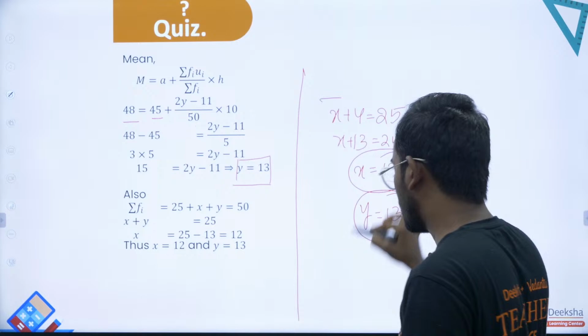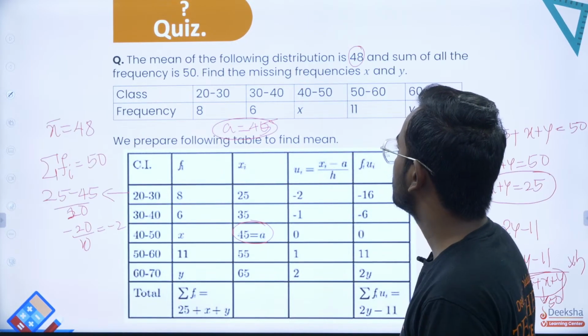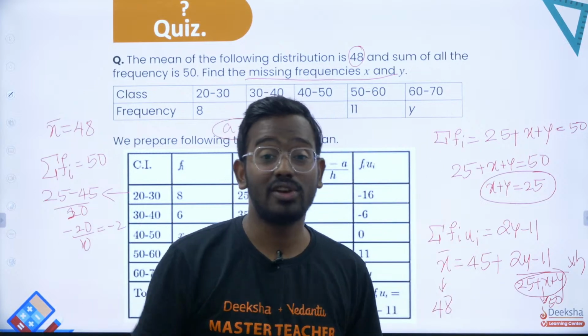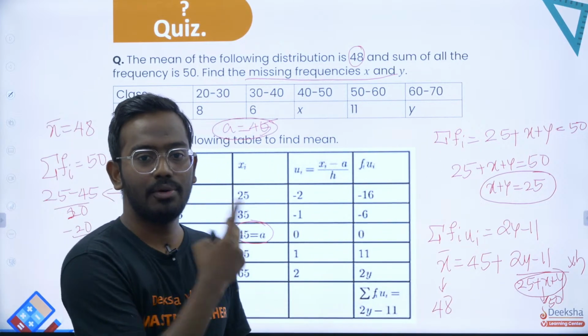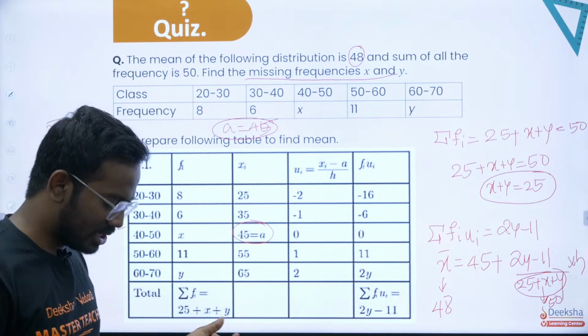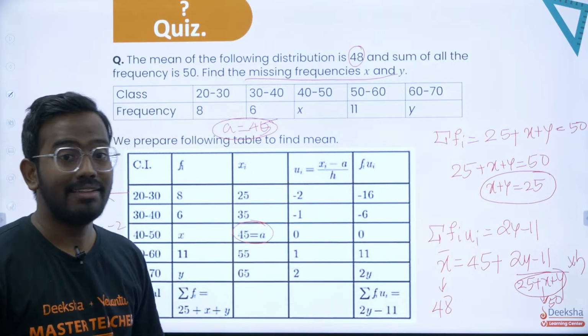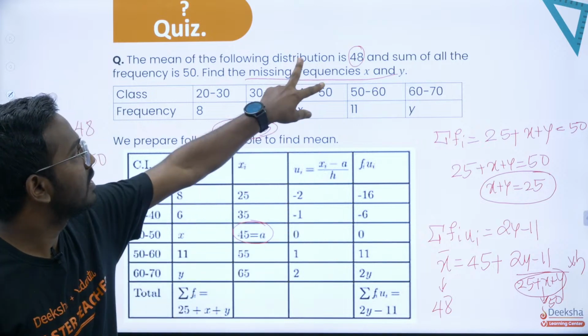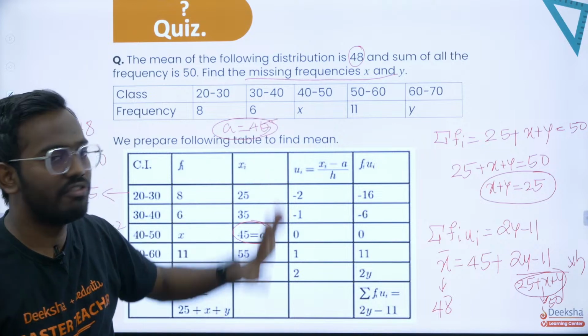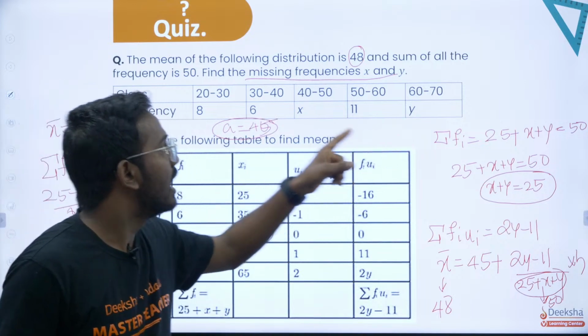That is what is asked in the question. The last question says find the missing frequencies x and y. Initially we solved for one missing frequency. Now we could solve for two missing frequencies. One we have obtained by your summation fi, and the second one we have obtained by finding the mean. They have given the sum of this and the mean of this.